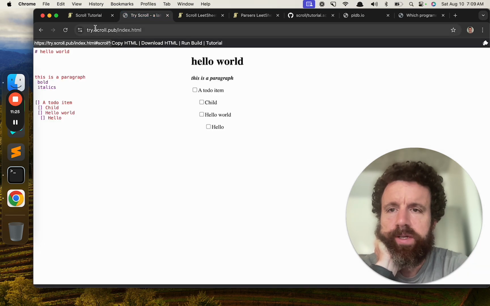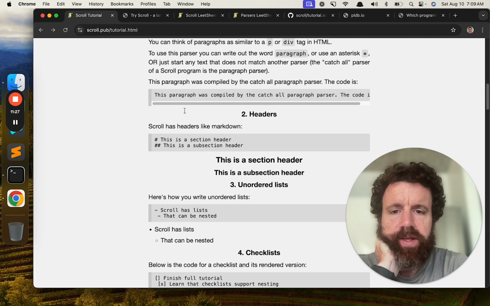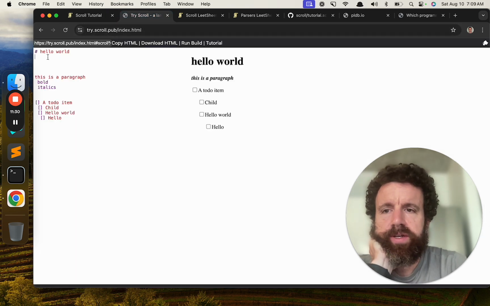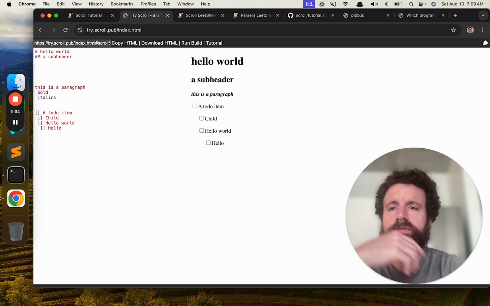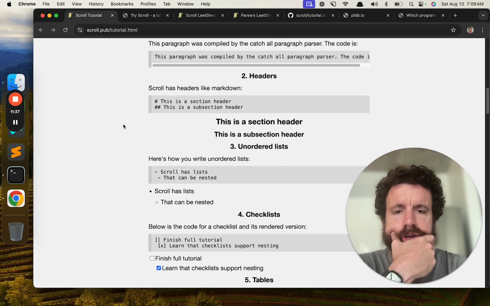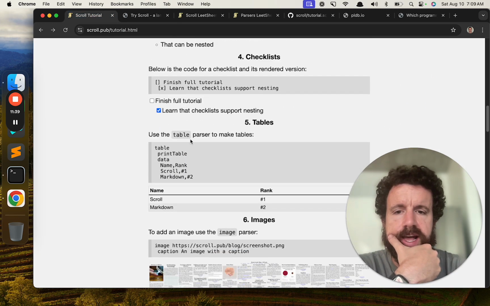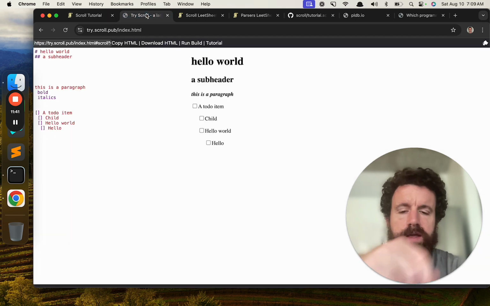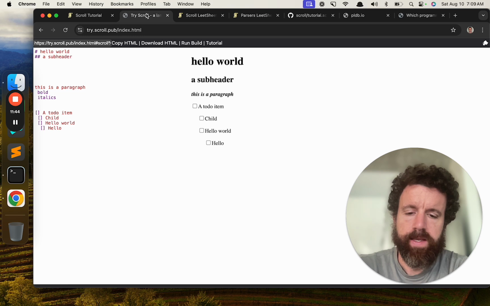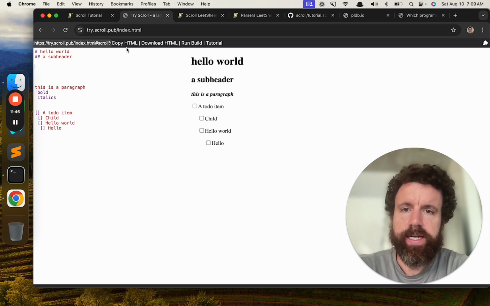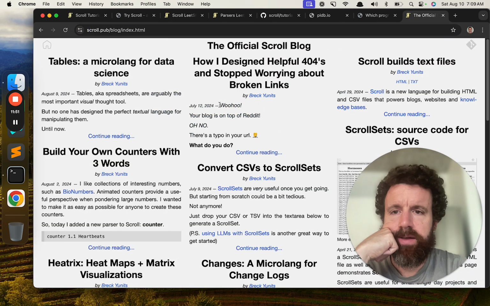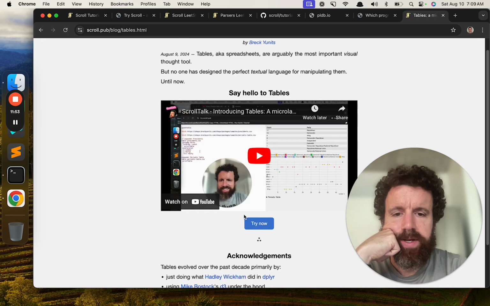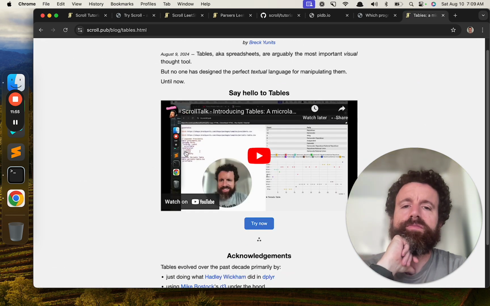And okay, so headers. I think we covered headers as well. Here's a header, here's a subheader. Just like Markdown. Ordered lists and checkboxes, we covered that. Tables. So this is the new thing in Scroll, and it's pretty neat. We can go to, see if my internet seems to be back. Great. We can click on this example, and you can watch this video if you want.